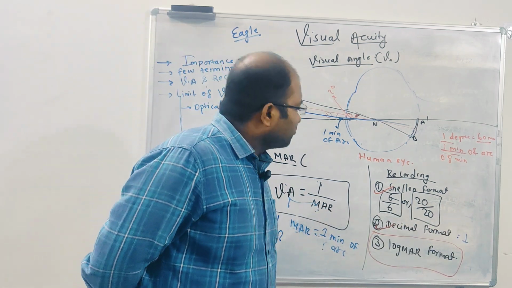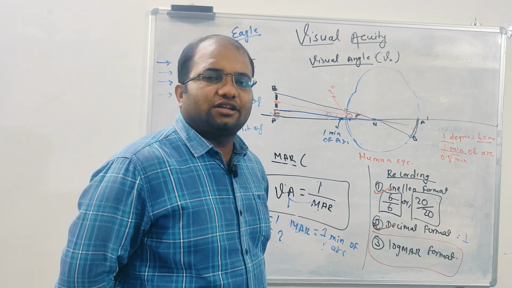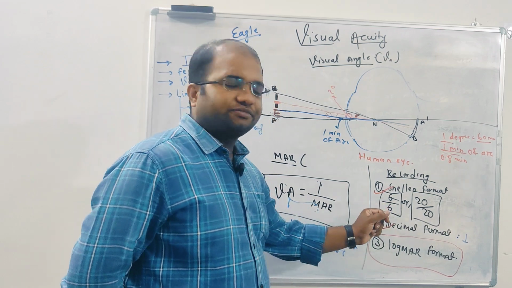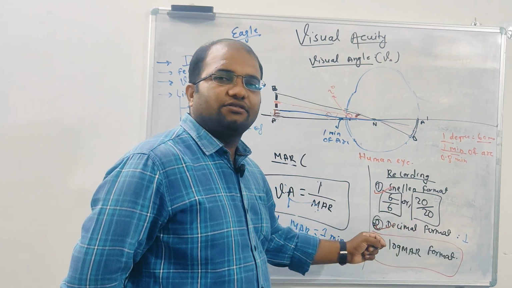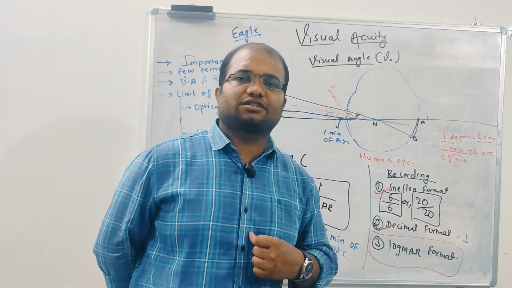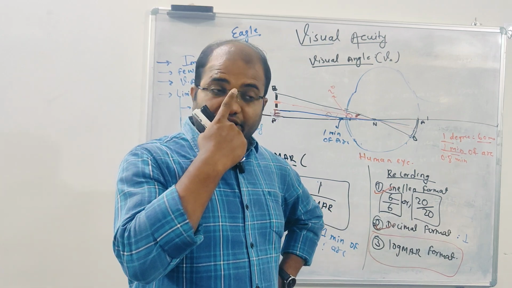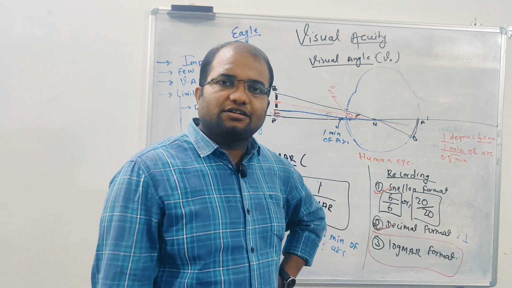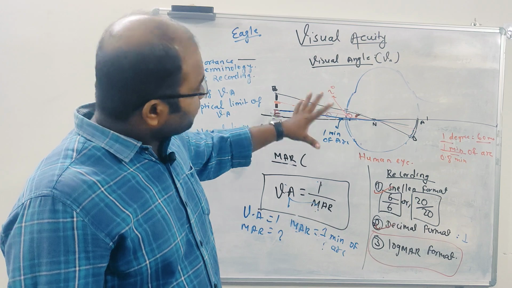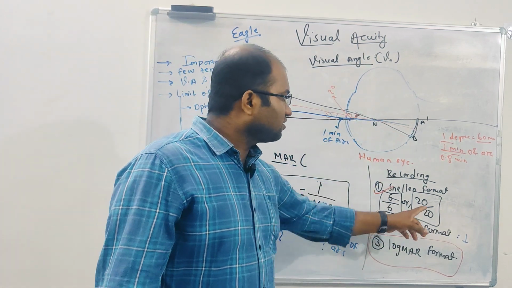Why can't we see in more detail, better than this? Why is our vision not like 6 by 3 or 20 by 10? Who is restricting this vision? Have you ever thought why our vision is not better, like an eagle's? What is the anatomical feature or optical parameter which determines that your vision is limited to 6 by 6 or 20 by 20?